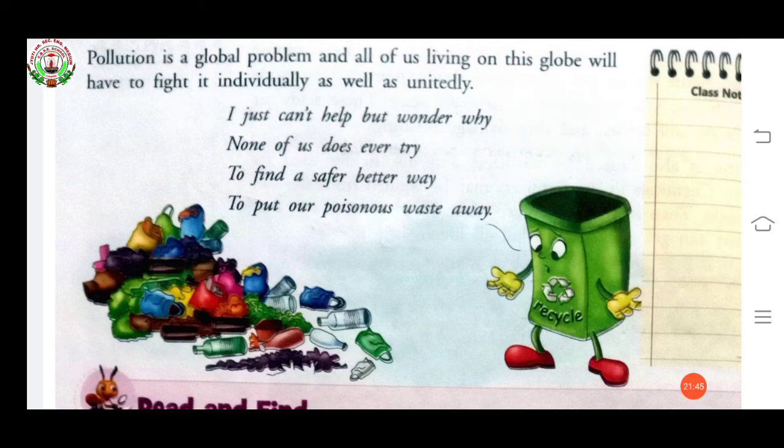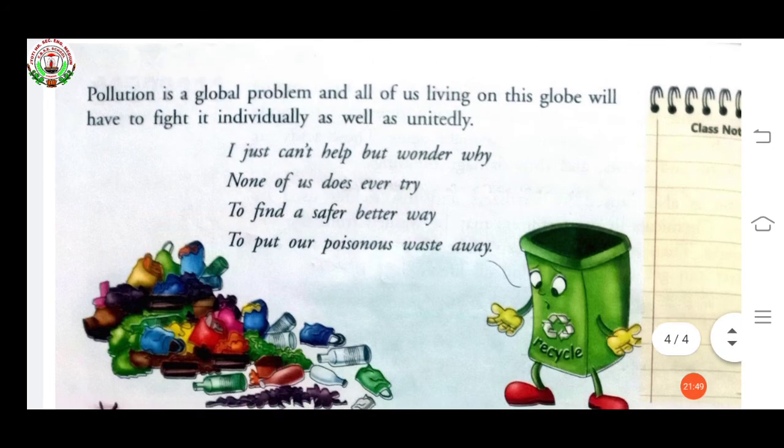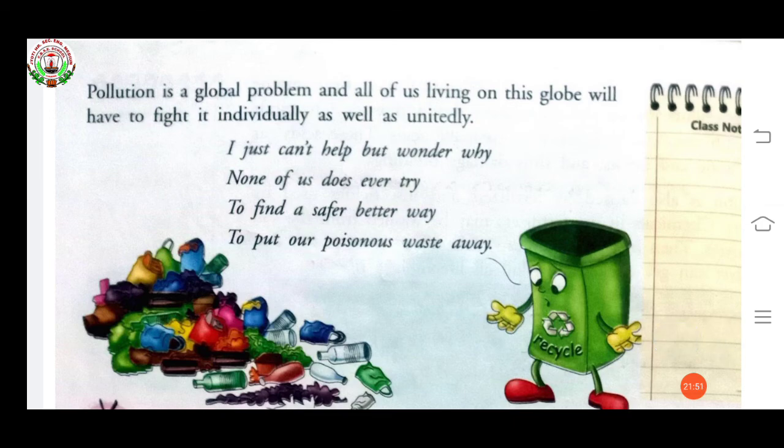It's our duty as human beings, individually or unitedly, to fight to stop this pollution.